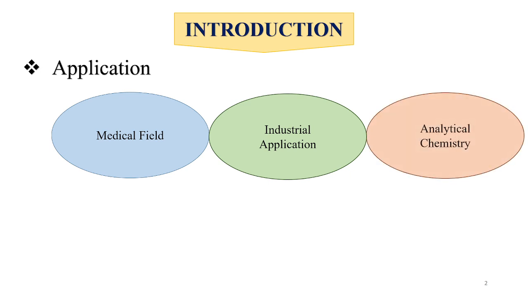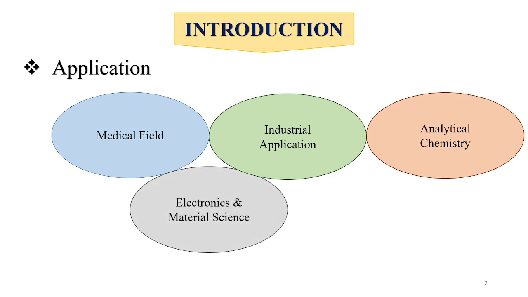And in analytical chemistry, we do the analysis. That means we detect and estimate the amount of metal or ions present in any specific sample. There it has applications in electronics and material science, in conducting polymers and in magnetic materials. So these are a few fields in which coordination chemistry has applications.